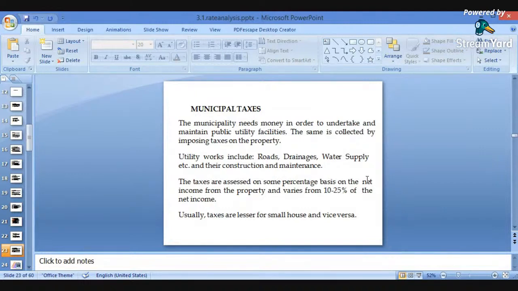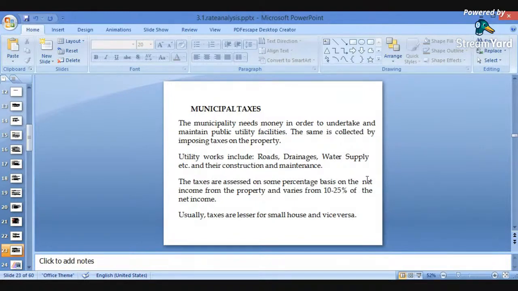So what is the total amount or total net income generated from the community? Depending upon the net income generated from the community, taxes will be fixed. So what is the percentage of tax that will be fixed? It will be fixed as 10 to 25% of the net income.